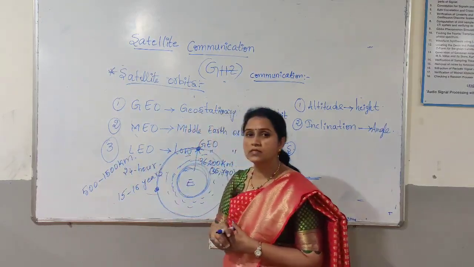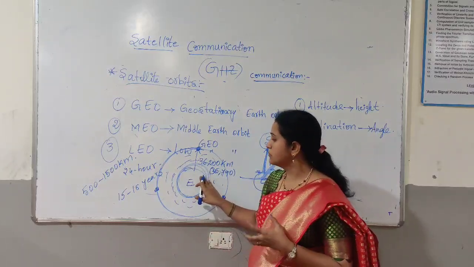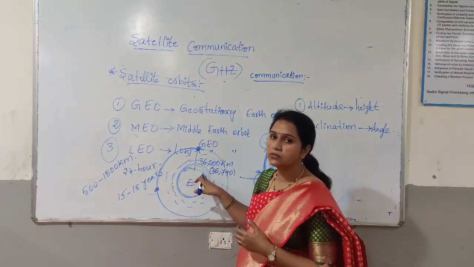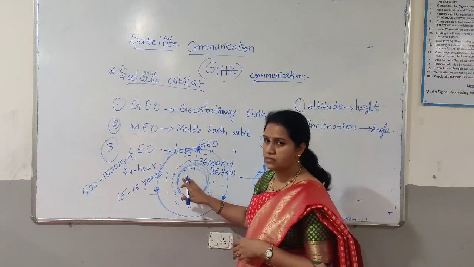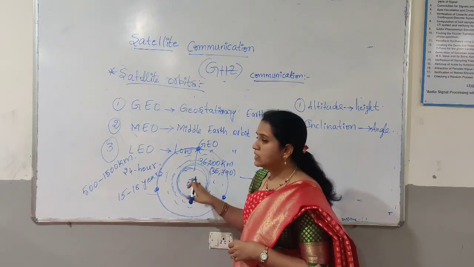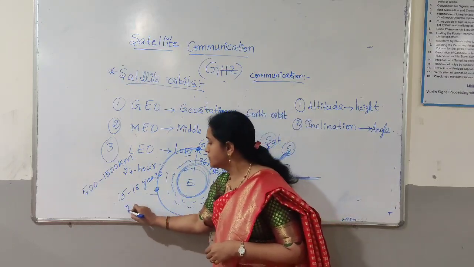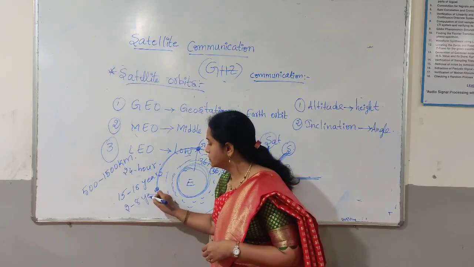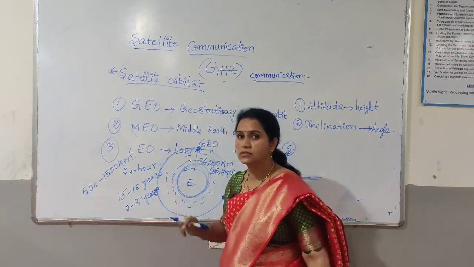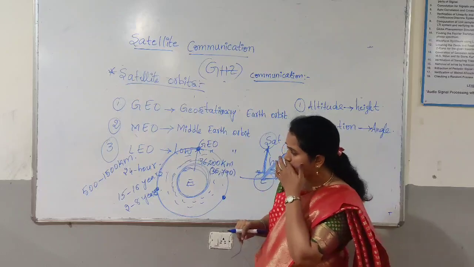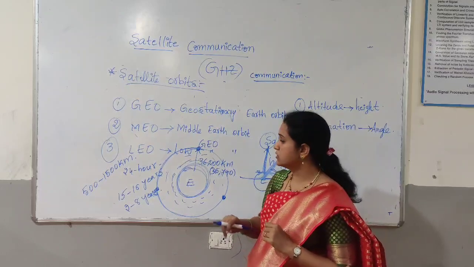Due to this short distance, many satellites are required to cover the entire earth surface. Also, the lifespan of this is only 2 to 8 years. And if you consider the inclination angle for the